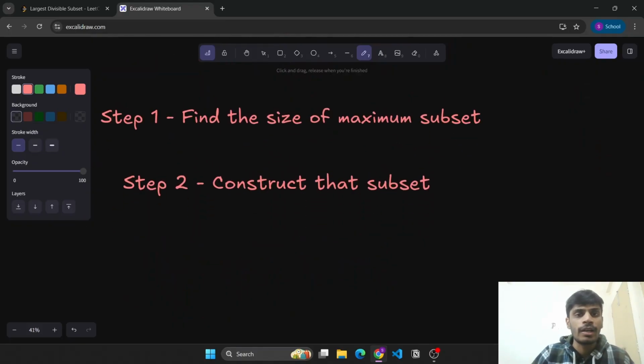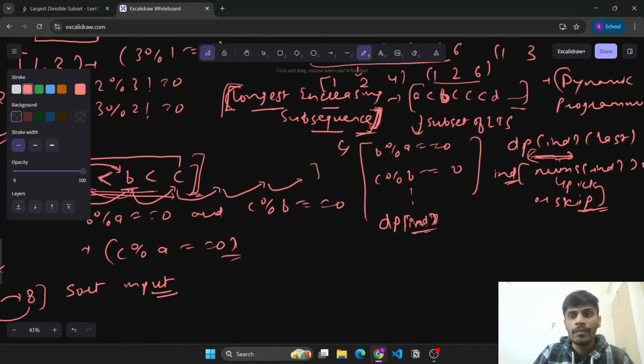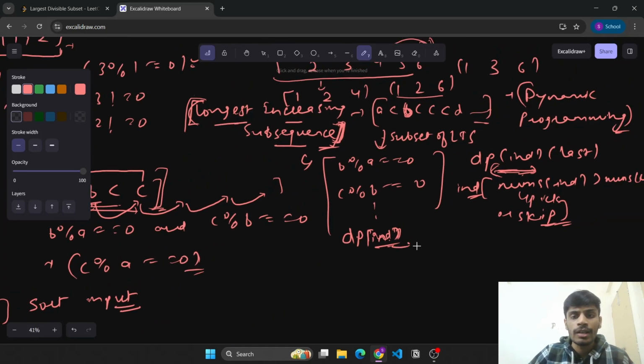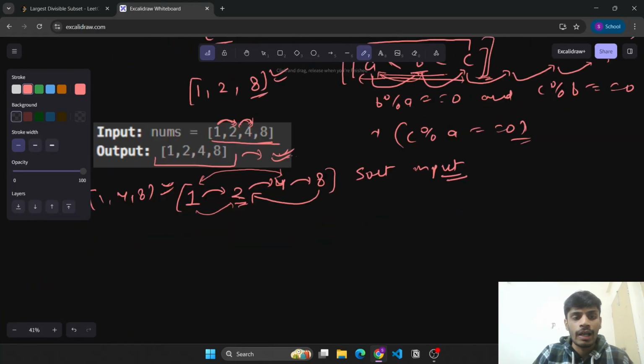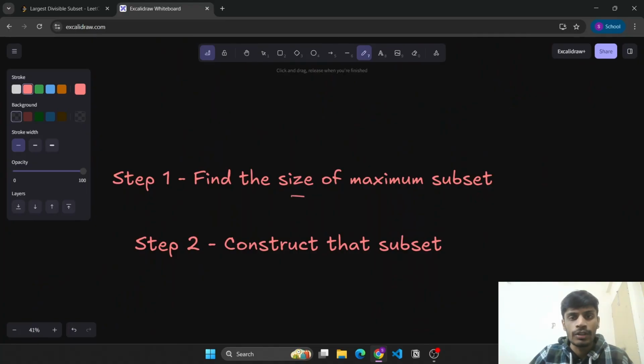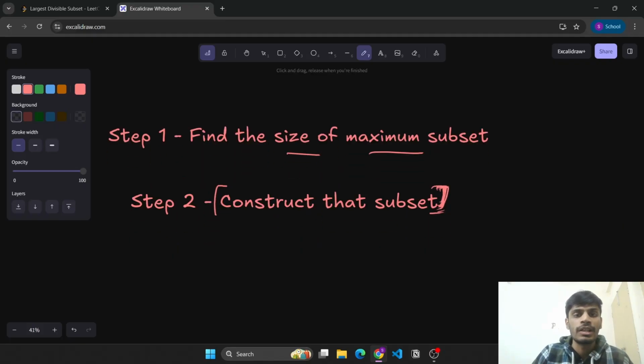This DP that we had will only help us to get the length, okay? But once we are able to find the size of this maximum length, then we also need to construct the subset which is making that maximum length. So these are the two steps that we need to follow.